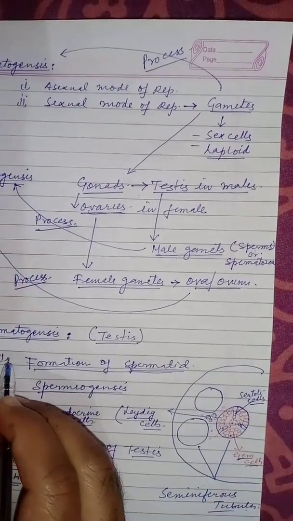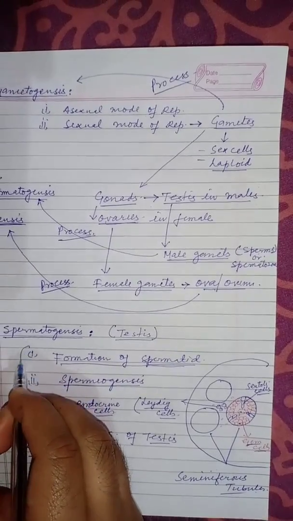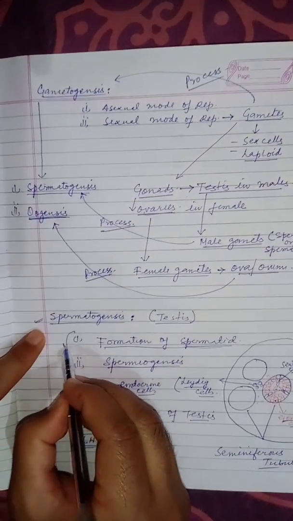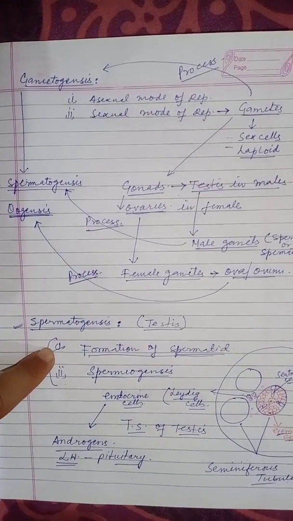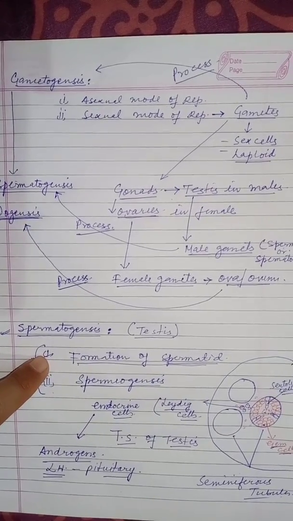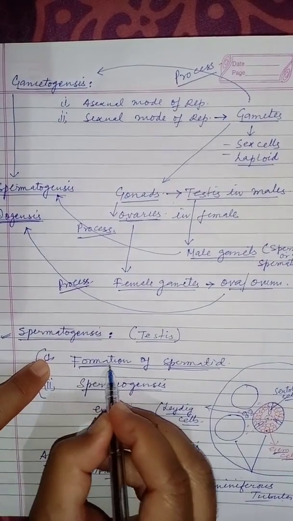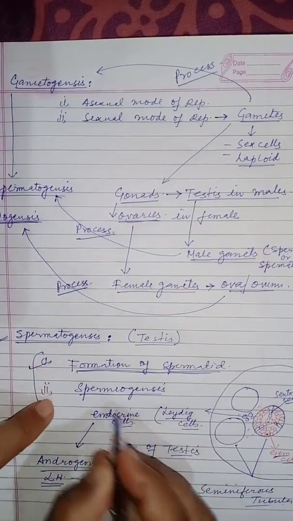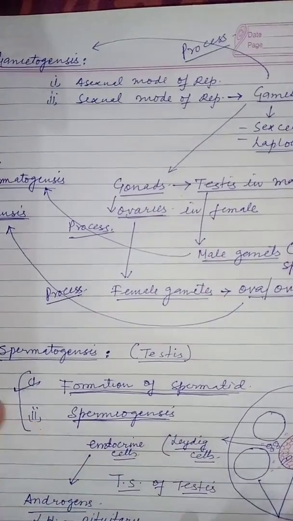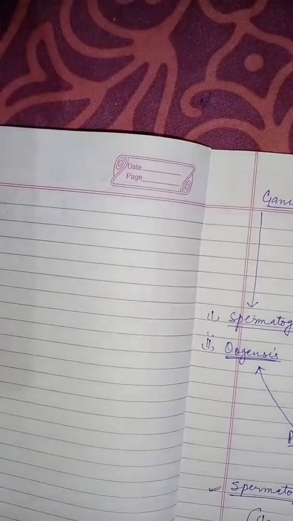The whole process of spermatogenesis is described in two stages. One is the formation of spermatid and the other is spermiogenesis.